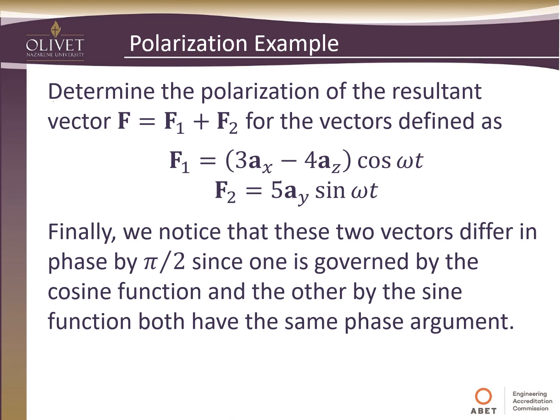So we've seen now that the amplitudes are the same. We've seen that they are perpendicular to each other. That is, they differ in phase by pi over 2. That's confirmed because one's governed by the cosine function, the other by the sine function, and they both have the same phase argument. So now we're starting to learn a little bit about the components of our resultant vector.